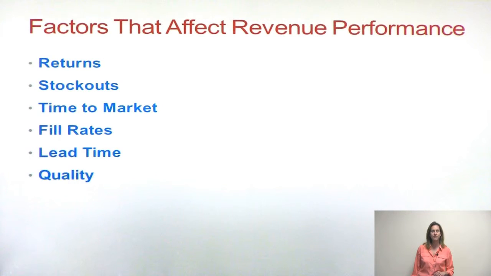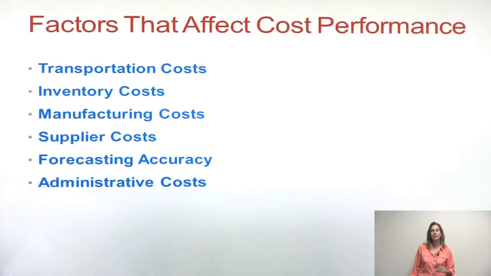So if we're trying to increase revenue, maybe these are some of the factors we want to look at and set metrics accordingly. Now, on the other hand, maybe we're interested in minimizing cost, and we have a certain cost focus or concentration on that. So we want to look at, can we reduce our transportation costs? Can we reduce our supplier costs? Maybe there's a different supplier base we can look at. Can we reduce our admin costs? Or how accurate are our forecasts?